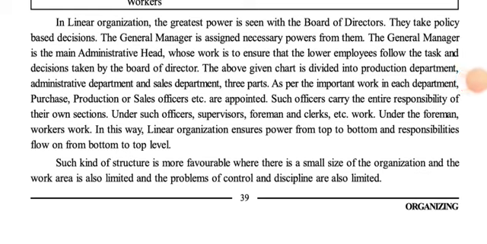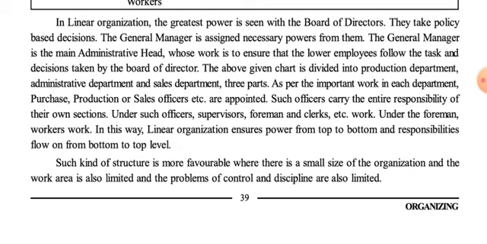Now, in linear organization, the greatest power is seen with the board of directors. They take policy-based decisions. The general manager is assigned necessary powers by them. The general manager is the main administrative head whose work is to ensure that the lower employees follow the tasks and decisions taken by the board of directors.